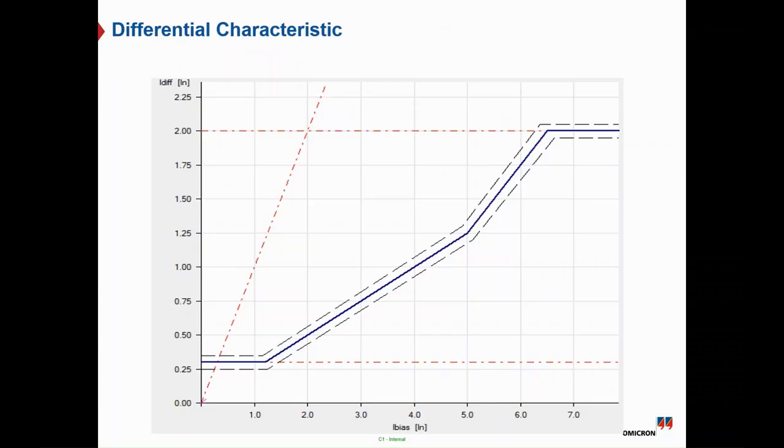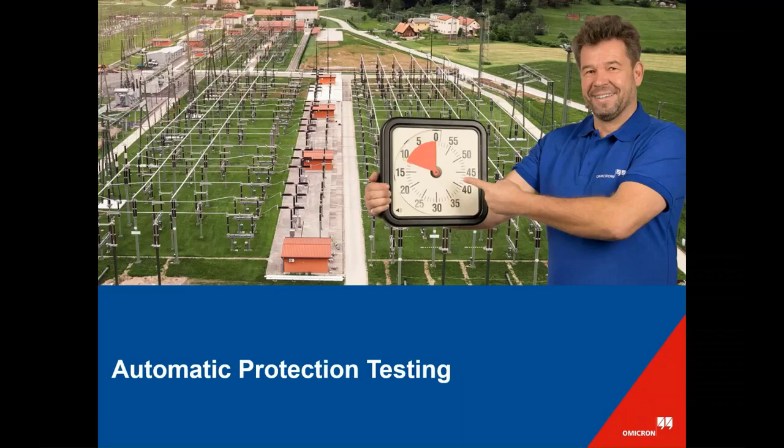But what if we need an automatic testing approach and dedicated modules to test all this kind of differential characteristic, instead of starting from scratch and drawing it point by point and line by line? You can check our automated testing solutions using the OCC, which is the Omicron Control Center.